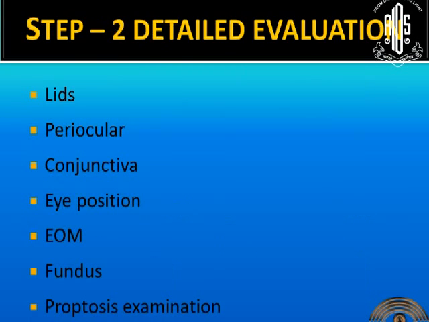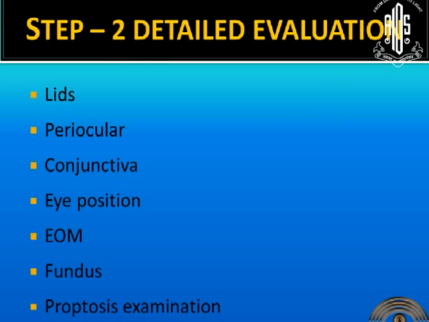And with evaluation, when we look at lids, we have to look for lid retraction, ptosis, and any dilated vessels to think about congestion, stasis. And periocular, we have to look for fullness, redness, and ecchymosis to give us a clue about the trauma or inflammations. In conjunctiva, we have to look for arterialization of conjunctival vessels or any congestion over the extraocular muscles, or any localized congestion which could be due to a cyst or a Salmon's patch also.